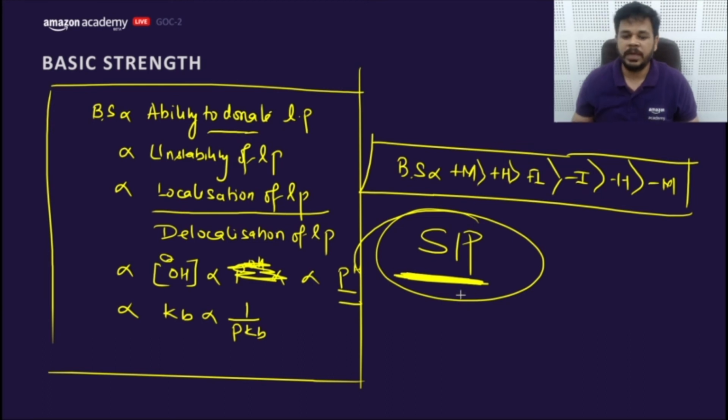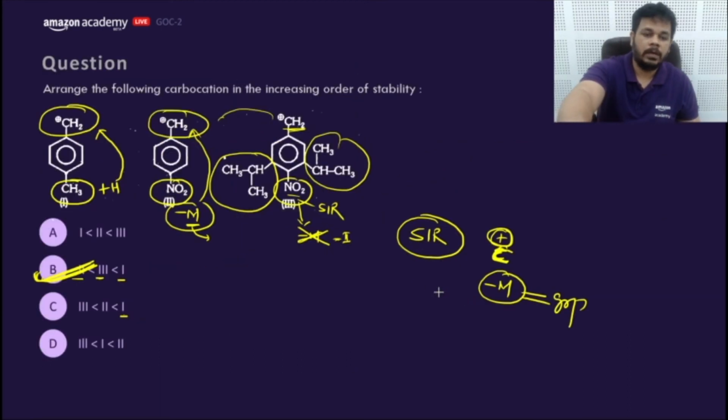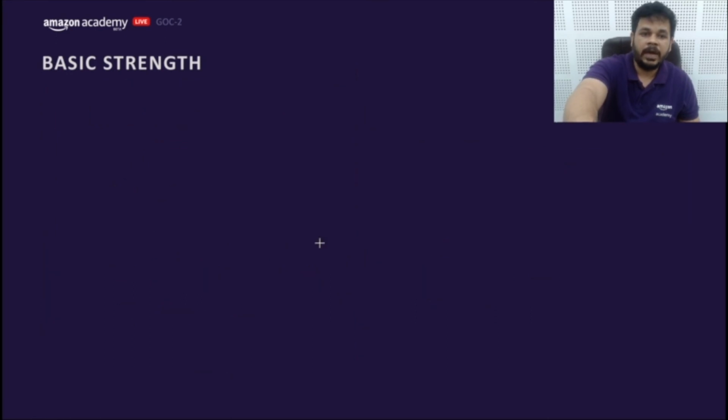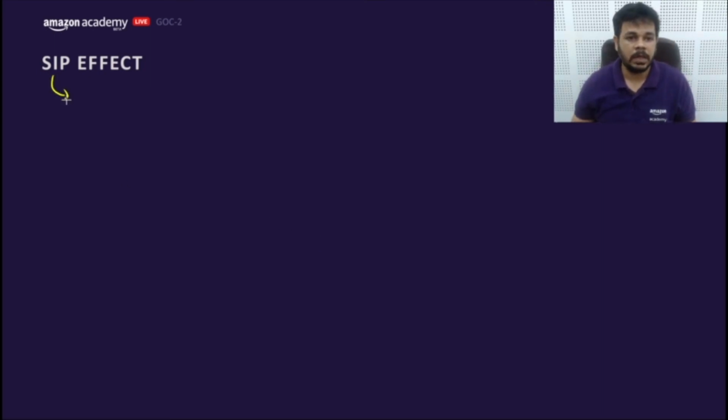So confused with B and C. Where? B and C, yes. Because of SIR, the minus M effect got cancelled out. Okay, fine. Let's move to the next part of it, which is SIP, which is the cousin of SIR,